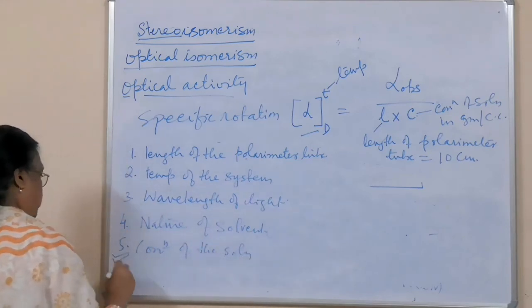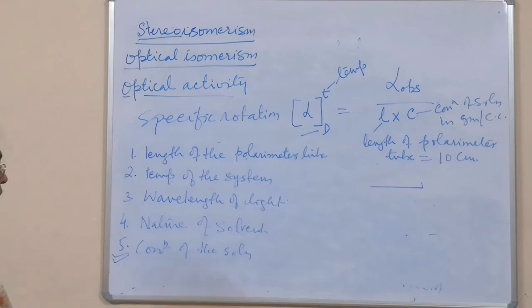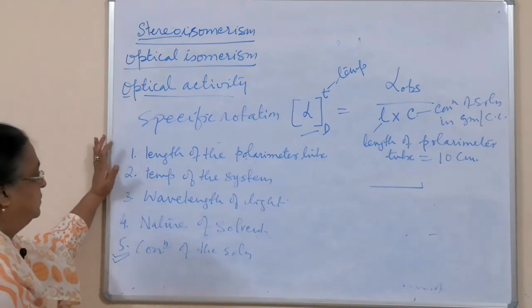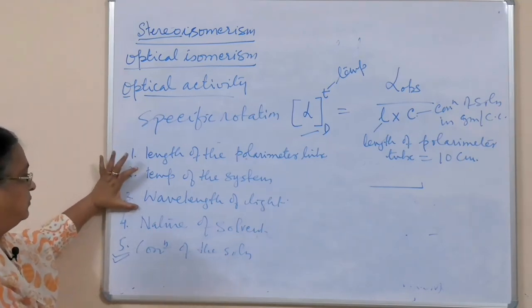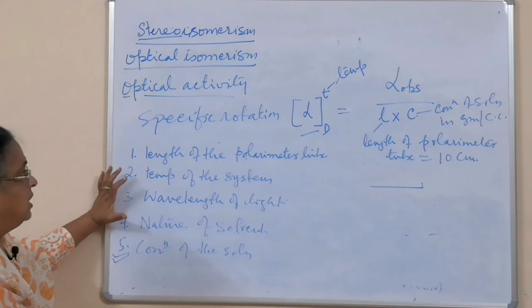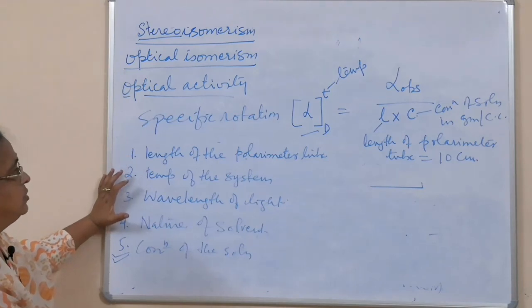Actually this point is the most important; it should be the first point. So: concentration of the solution, length of the polarimeter tube, temperature of the system, wavelength of the light used, and nature of the solvent, meaning what solvent is used for the preparation of the solution.